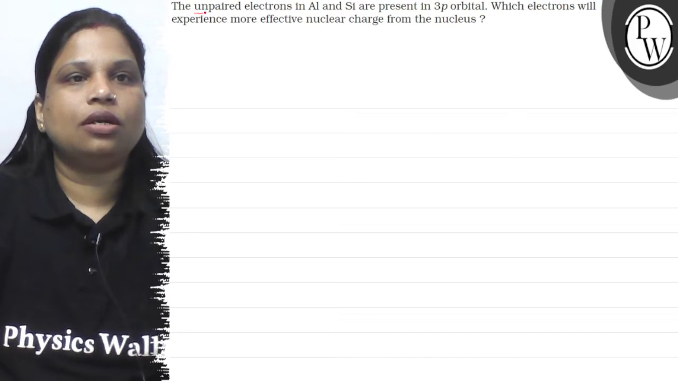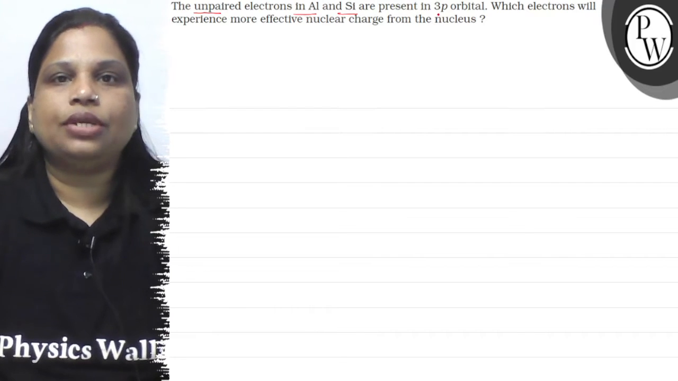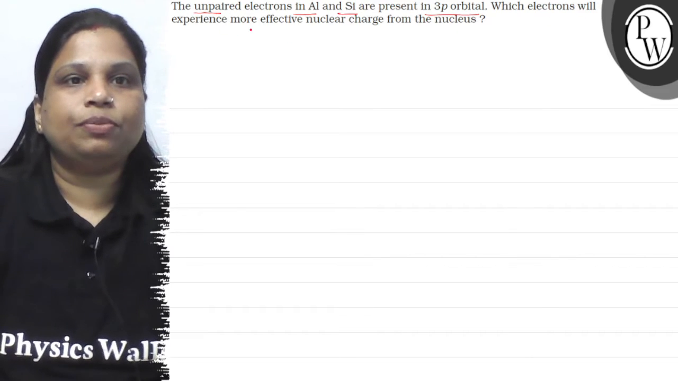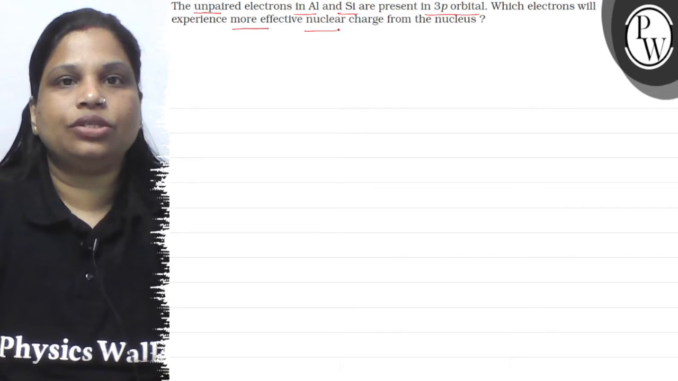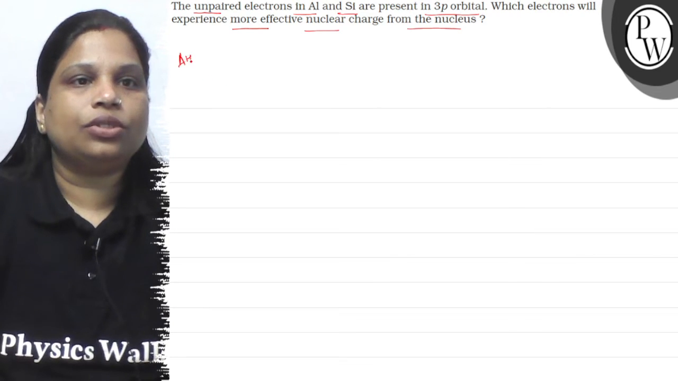The question says the unpaired electrons in aluminium and silicon are present in 3p orbital. Which electrons will experience more effective nuclear charge from the nucleus? Okay? So let's do the question.